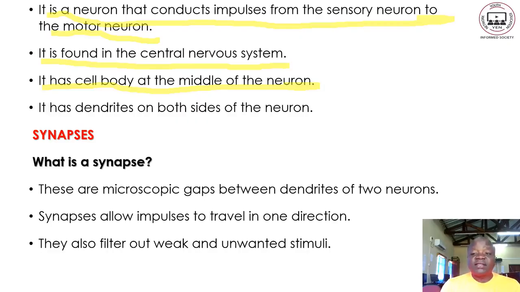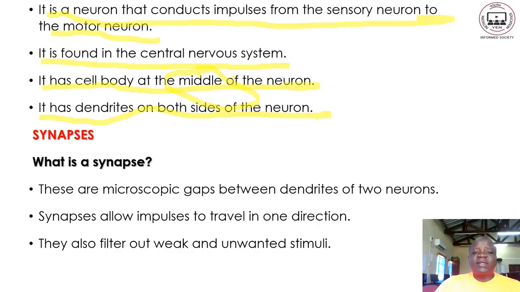So that one can assist us to identify them. So you have to pay attention to these important points here. Take note and understand that in the sensory neuron, the cell body is located along the axon. And here in the relay neuron, the cell body is located at the middle of the neuron. So it has dendrites on both sides of the neuron.